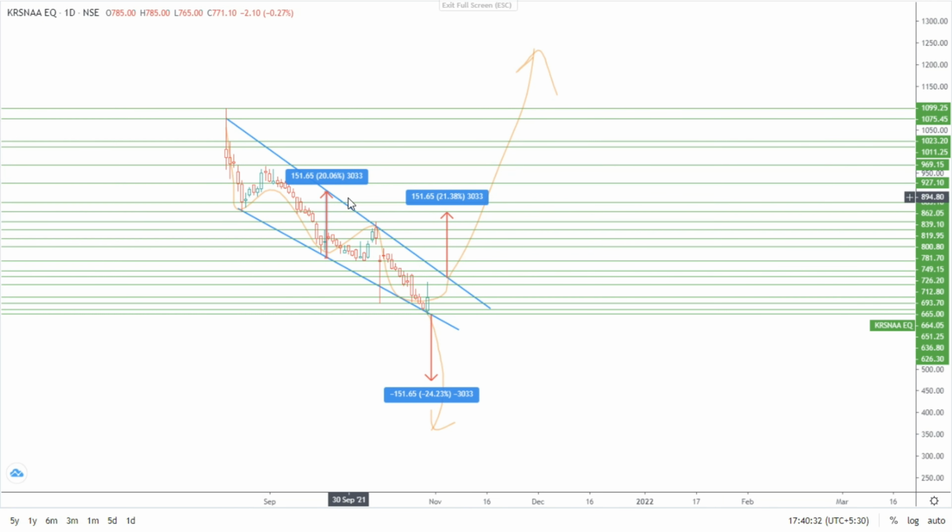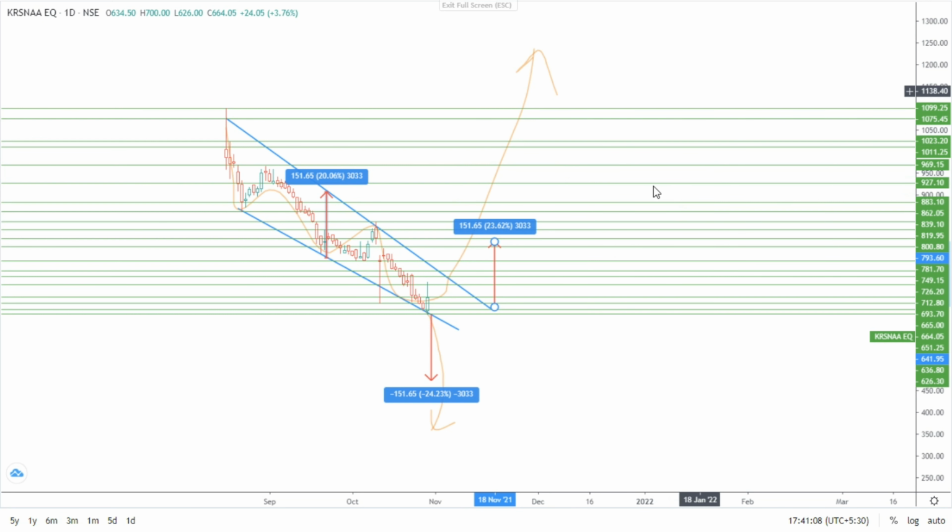After breakout of this resistance, wherever it breaks these levels, from that level this target will be applied. If it breaks here, then from here to here, like that. If it breaks here, to here, like that. If it breaks here, then here to here, like that. Okay, the targets are like this. After breaking out of these levels, it will go further to the next levels like that only, breaking each and every resistance one by one.